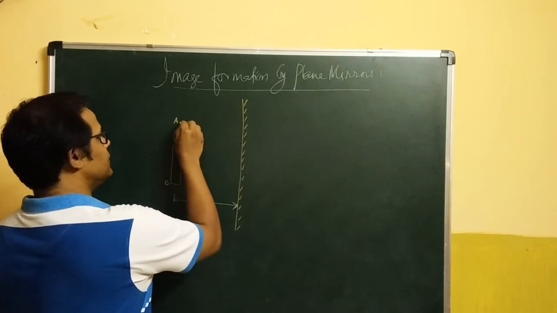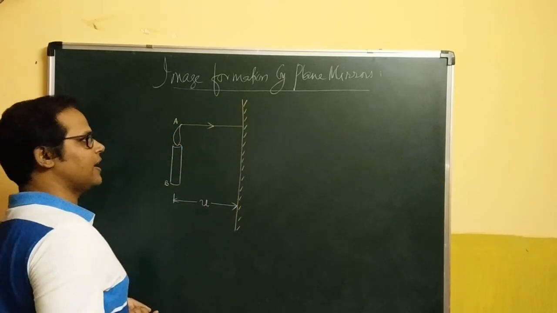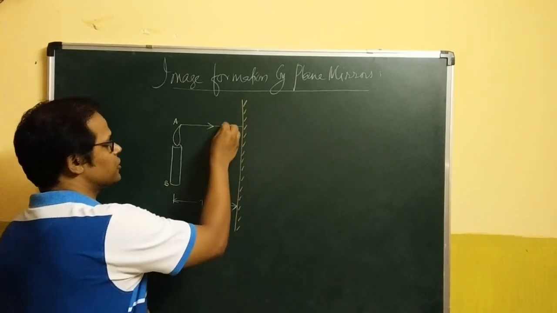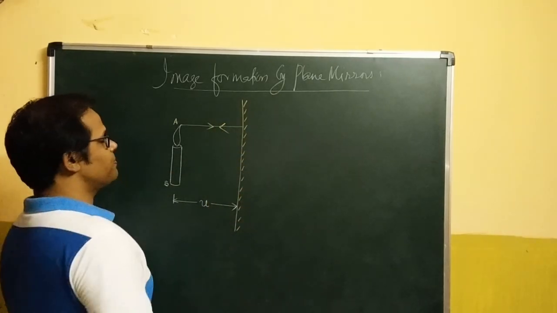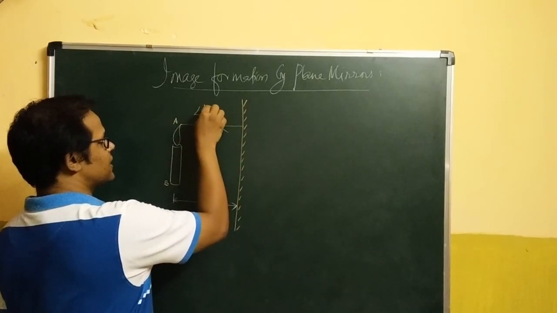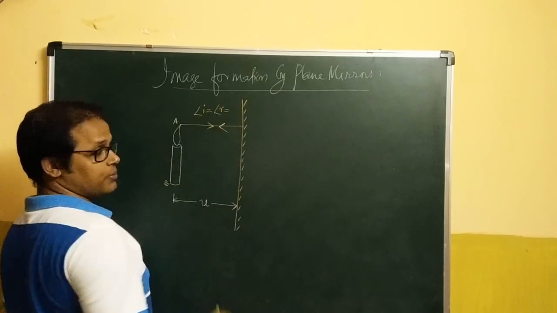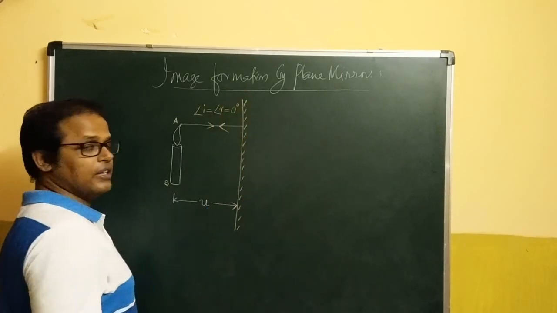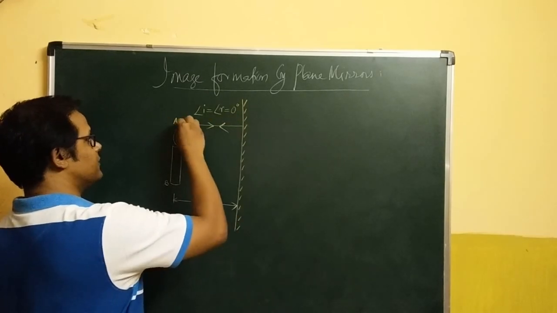A ray of light, in case it goes straight on and strikes the plane mirror, just now I showed a demo about this reflection, the ray of light is going to bounce back and retraces its own path. In this case, please remember, please try to understand, it's a case of normal incidence. The angle of incidence and angle of reflection, which have to be equal because they obey the laws of reflection, have to be equal to 0 degrees. All right. So you find the reflected ray number 1 comes back.